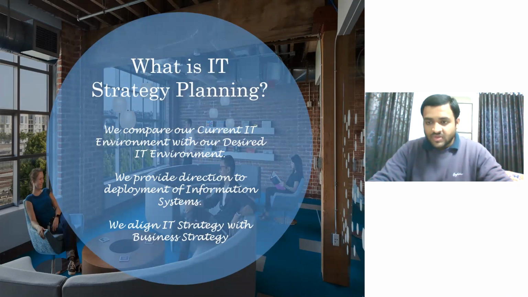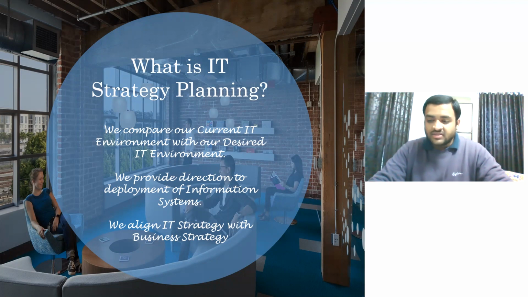Once again, what is IT strategy planning? Here we compare our current IT environment with our desired IT environment. We provide direction to deployment of information systems, and we align IT strategy with business strategy. We have already seen this, that the IT decisions must be in line with the business decisions.